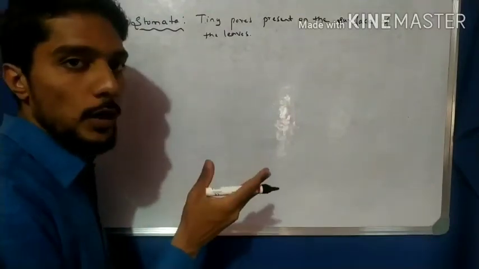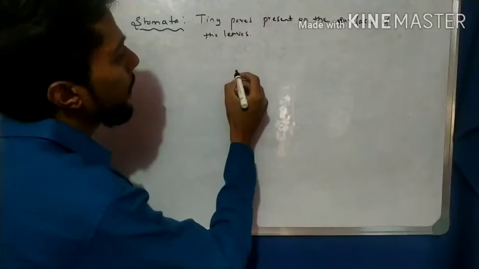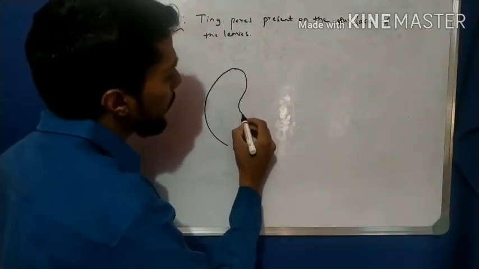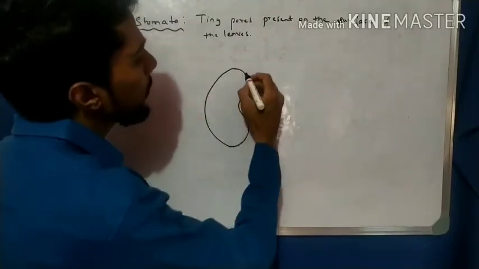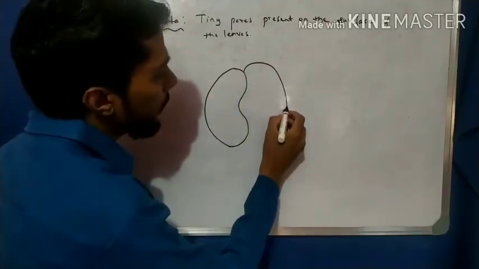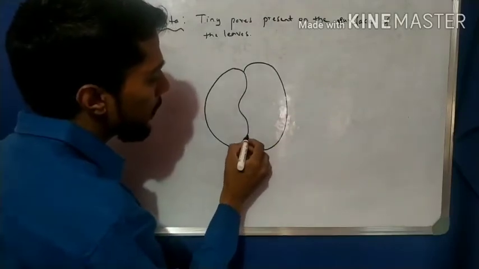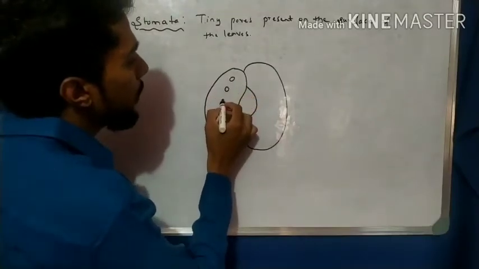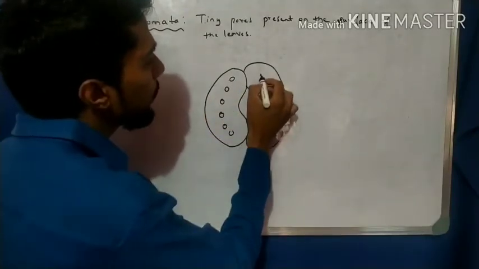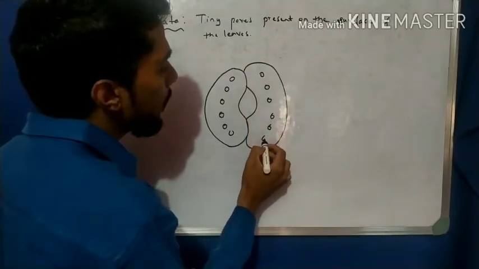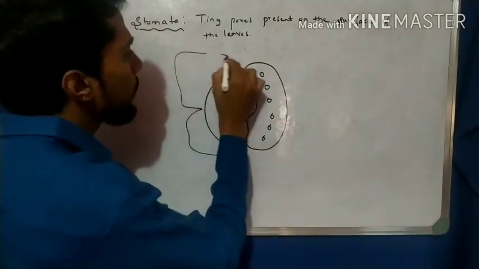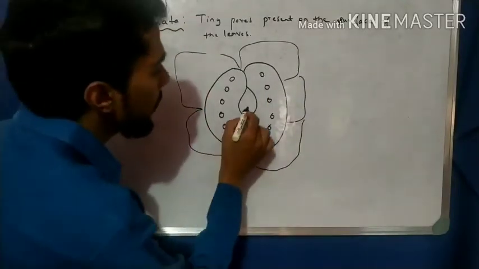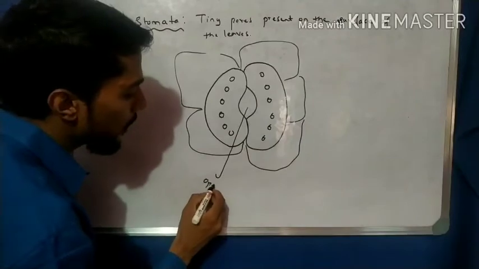There are two types of stomata. One is open stomata, one is closed stomata. So now I first draw the open stomata. This looks like a bean, right, like that. This is the open stomata, and these are the chlorophyll. Round is chlorophyll. These are chlorophyll, and this is the leaf part, epidermis. This is nothing but open stomata.